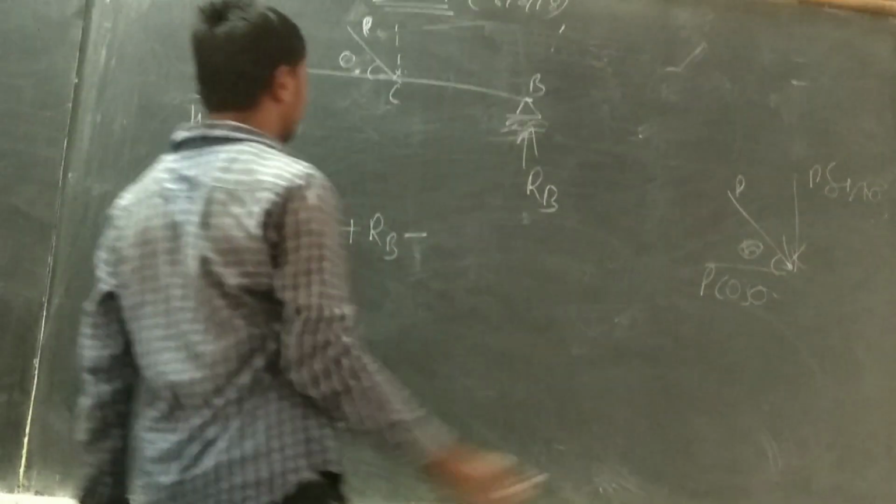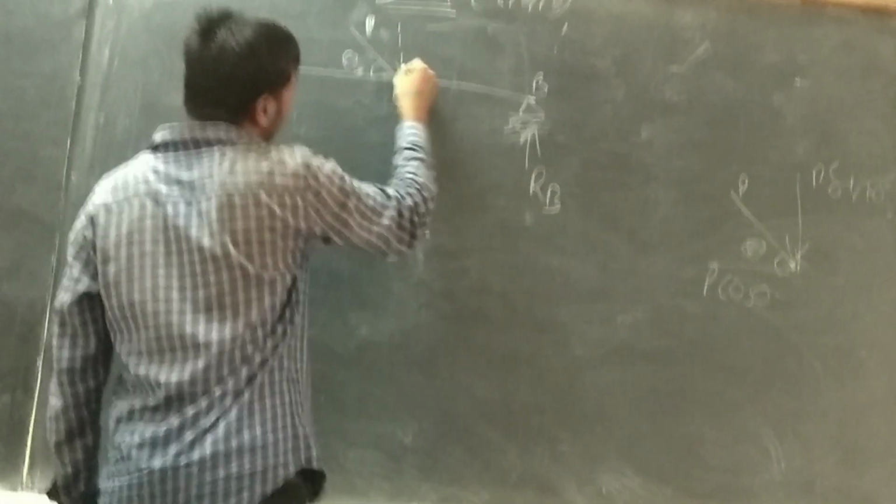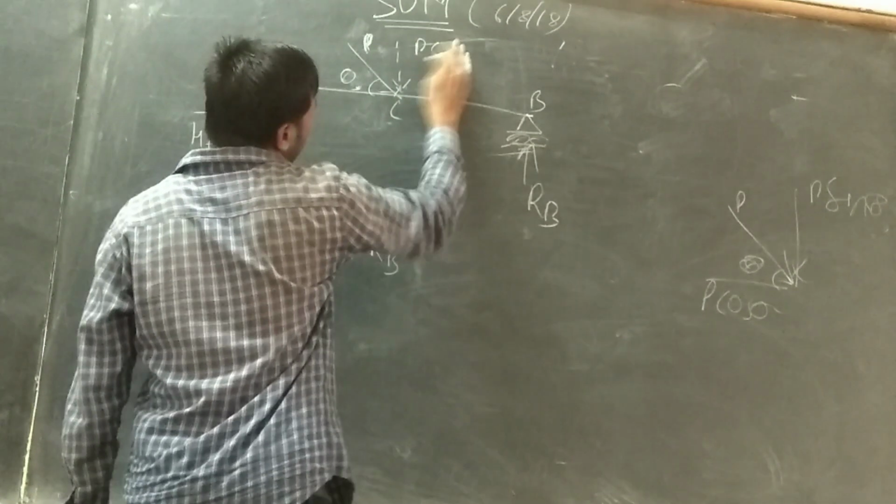The particular component is P cos theta or P sin theta.